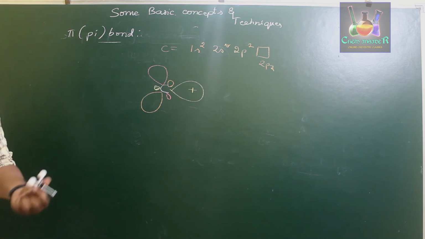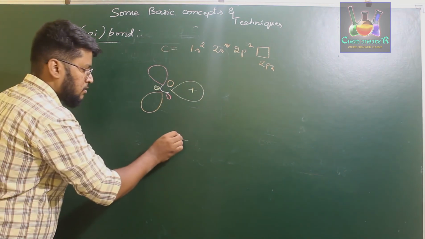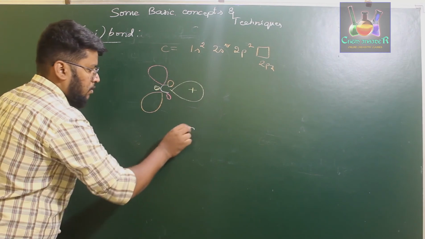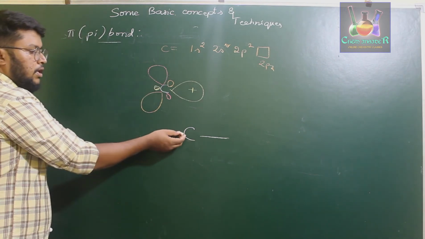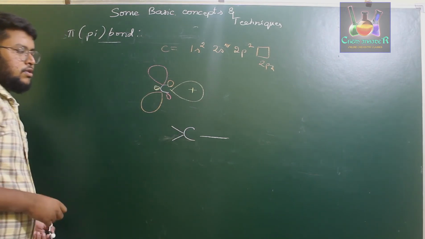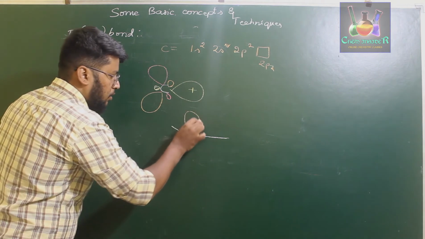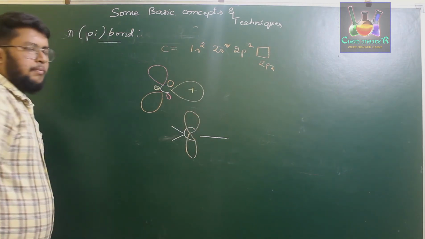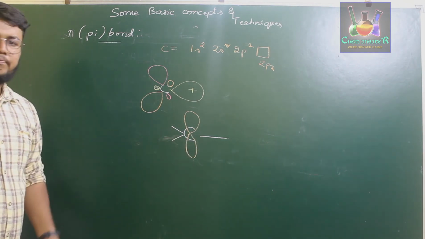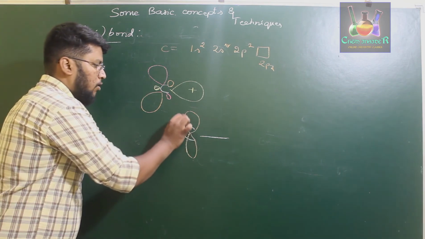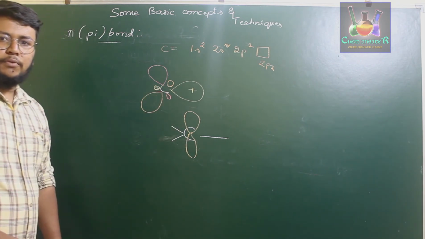So if this is a carbon atom, it has 3 atoms in this plane. One bond is in this plane, one bond is in this plane, and one bond is in that plane. These 3 bonds are in one plane of sp2 hybridization forming a trigonal planar geometry, and one particular p orbital, an unhybridized p orbital, will be in a plane perpendicular to the plane of the molecule.